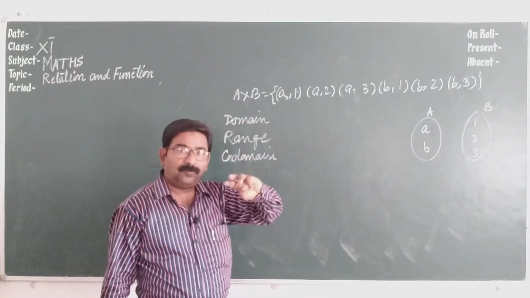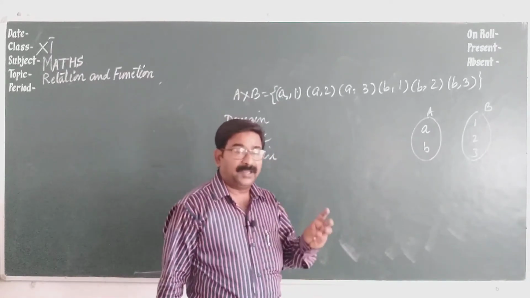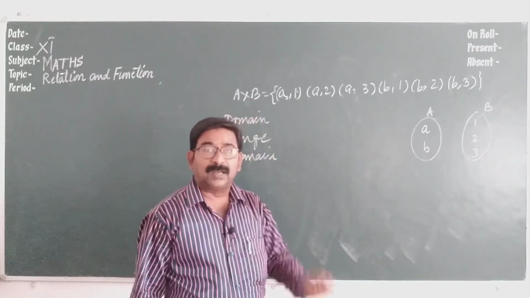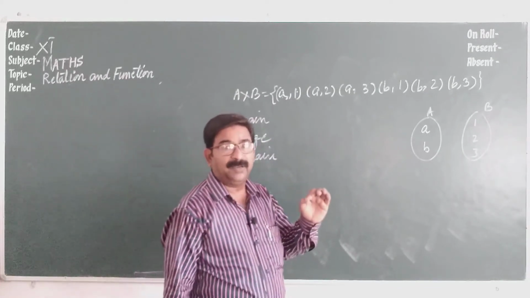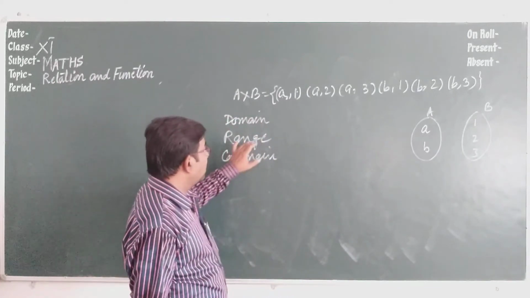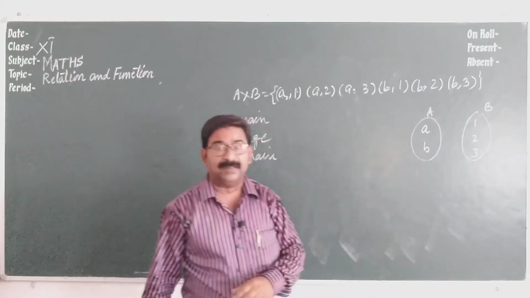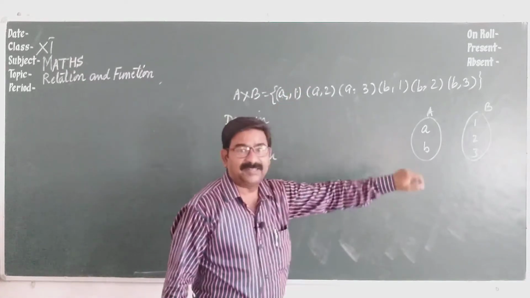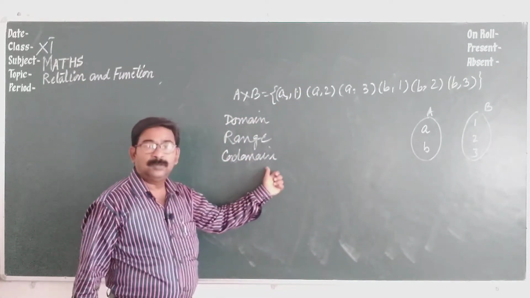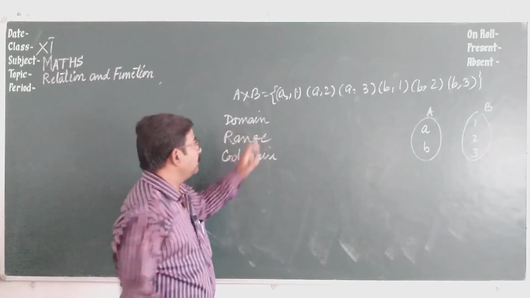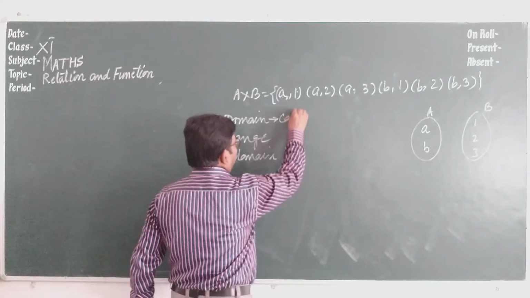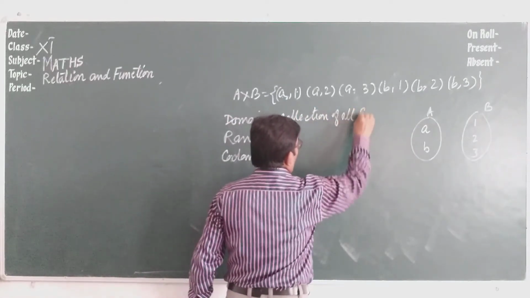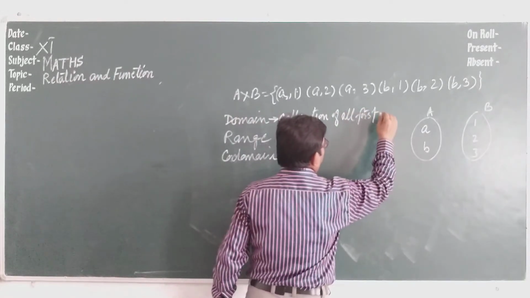The collection of all first elements, try to understand, is called the domain. The collection of all first elements is called the domain, the collection of all second elements is called the range, and the second set itself is called the codomain. Domain: collection of all first elements.